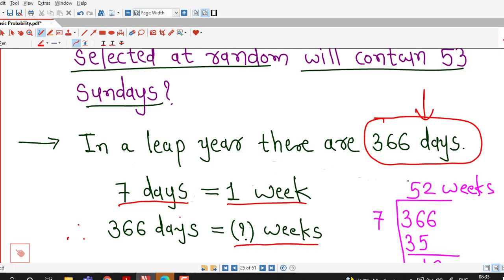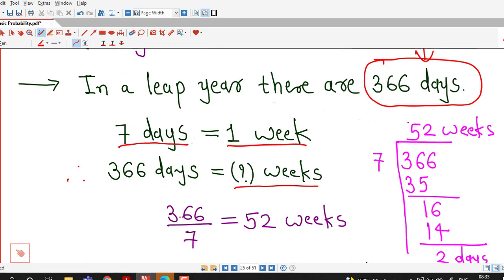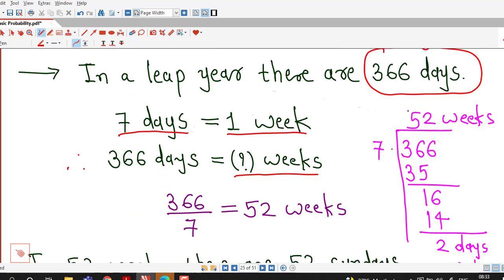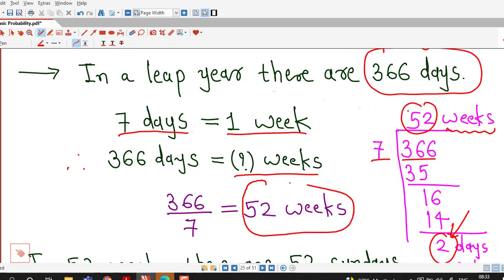We have to divide 366 by 7. If we divide 366 by 7, we get 52 and a remainder of 2. So there will be 52 weeks and 2 extra days.